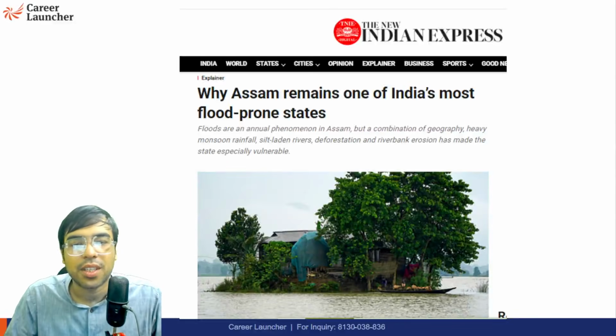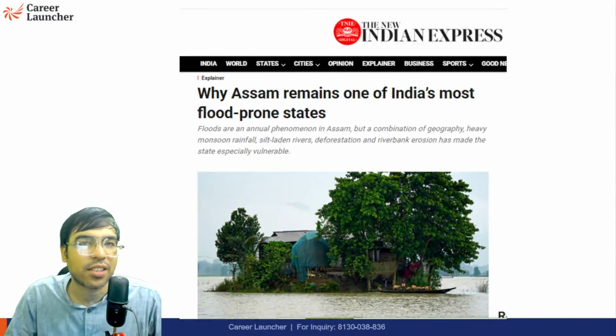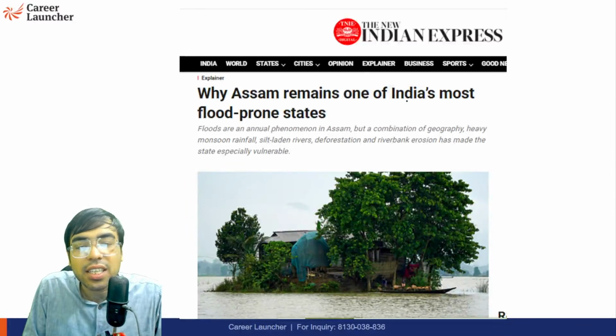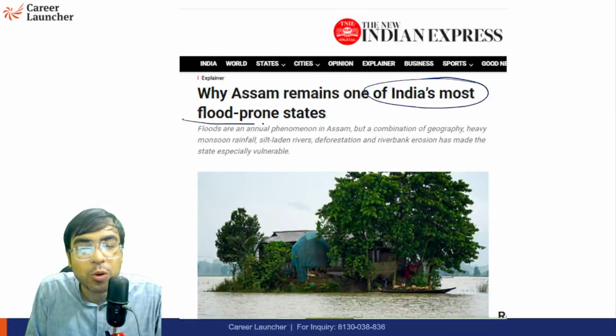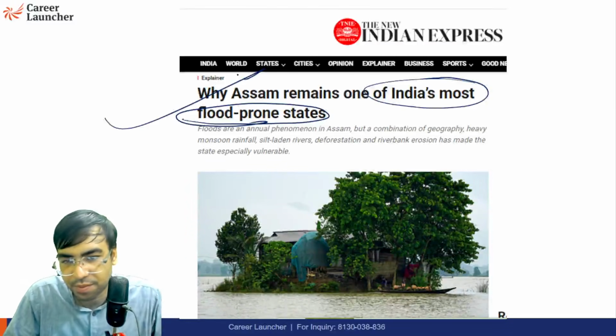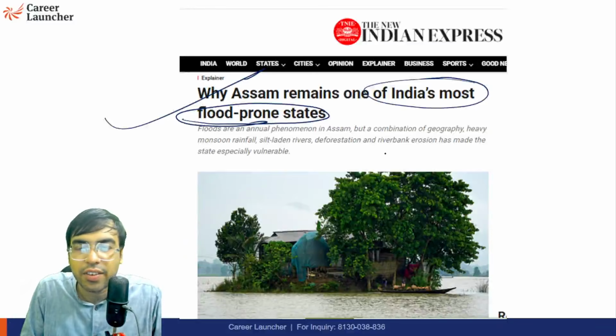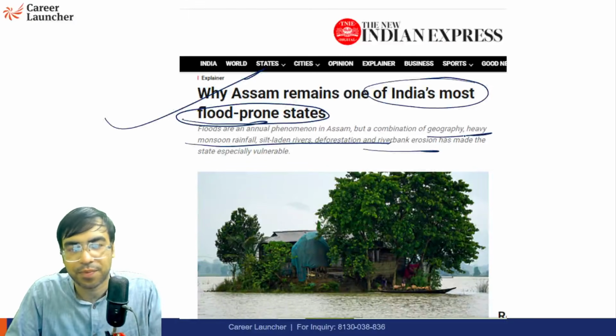Okay. So these types of articles were coming in different newspapers: why Assam remains one of India's most flood-prone states. So we'll talk about it, and we'll discuss each and every reason behind it.